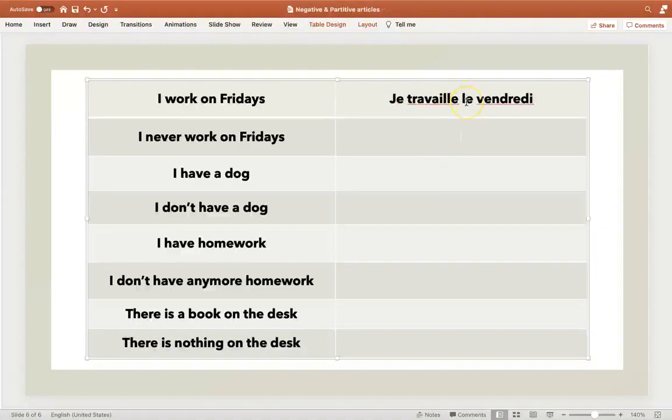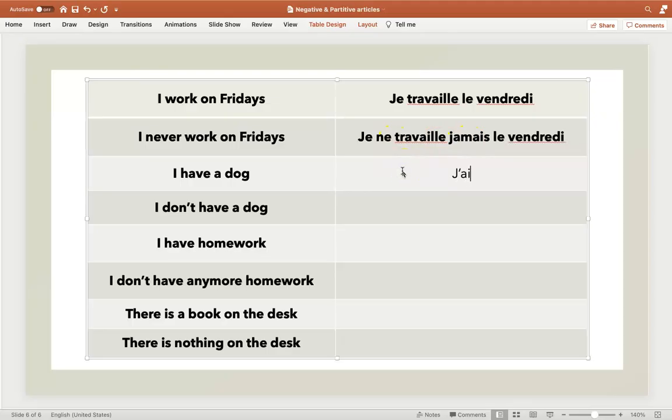Because it's a regular habit of every Friday in general, I'm using le. Le vendredi means Fridays in general. I never work on Fridays. Now I'm going to say je ne travaille jamais le vendredi. So I just added ne jamais to my verb.